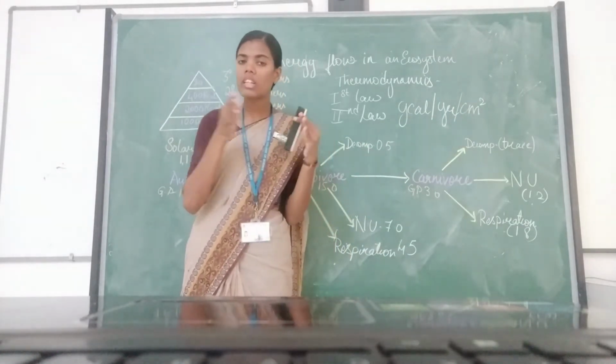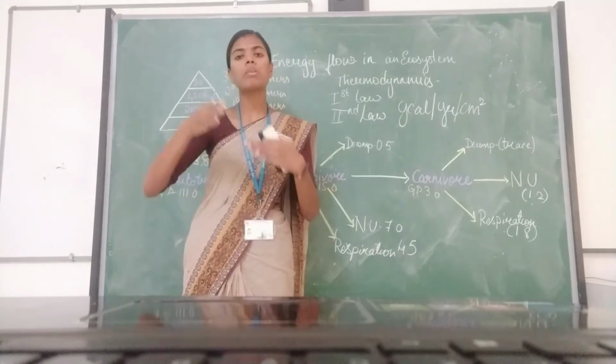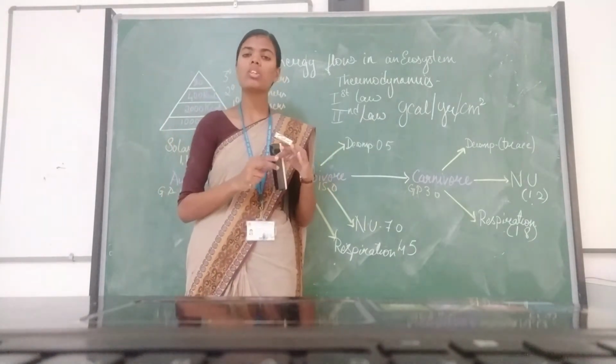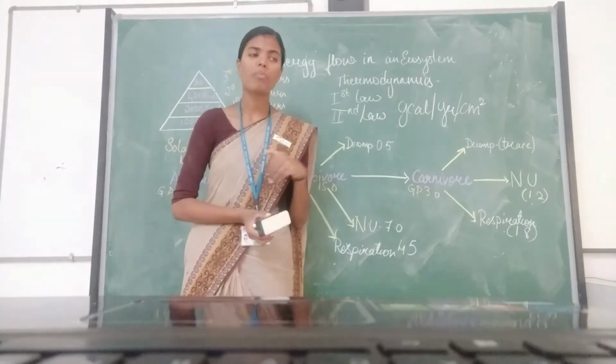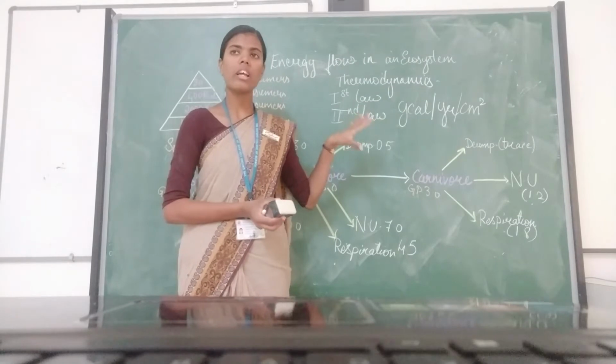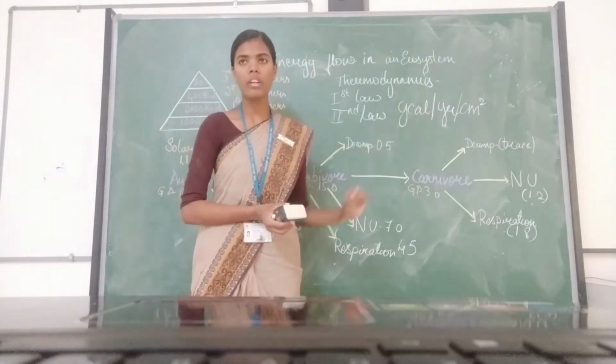Here time is very, very important. It can be 1 year, it can be 10 years, it can be just a season, anything. So time plays a very important role. In this particular system, we explain with respect to per year, or 1 year.